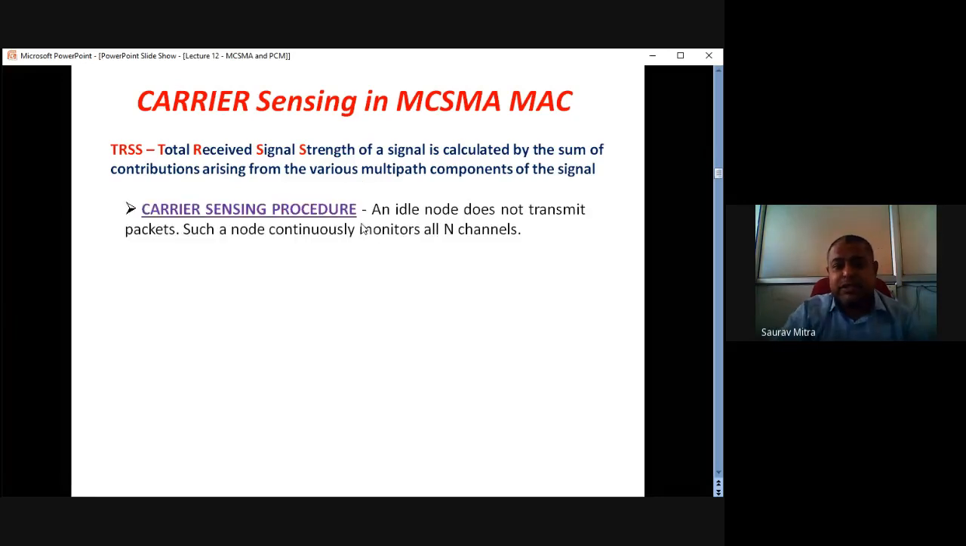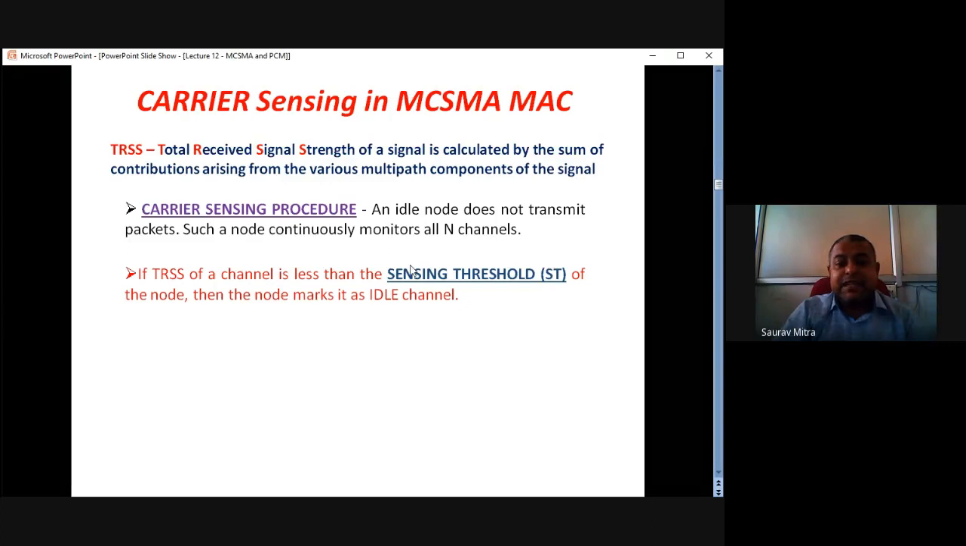So what is the carrier sensing procedure? An idle node means it is not transmitting now. It has a lot of data packets and wants to transmit to a receiver. An idle node does not transmit packets; such a node continuously monitors all N channels. That means one sender node wants to transmit the data to the receiver by means of capital N channels, so this is a multi-channel transmission. Initially it is not transmitting, it is just sensing all N channels for any carrier. So TRSS sensing is done by that sender node in all channels.